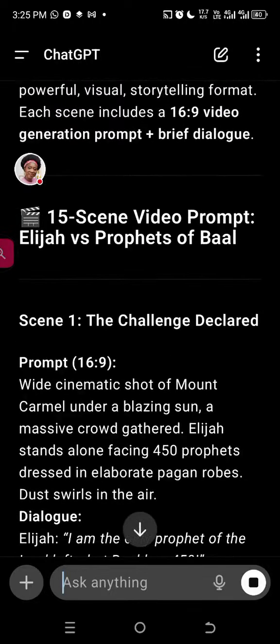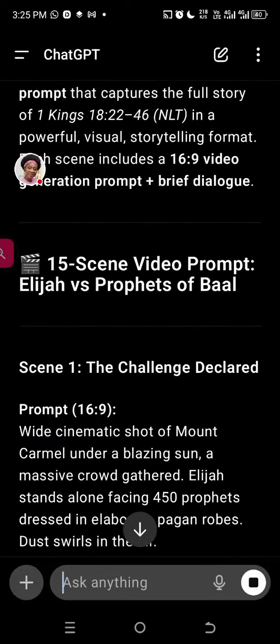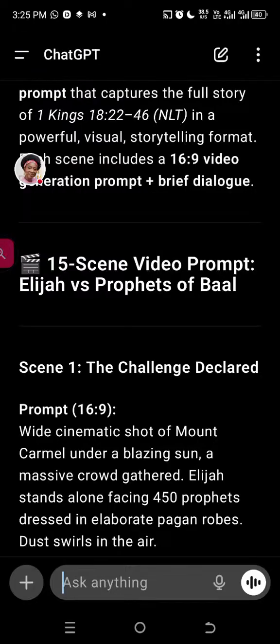So it's giving us this scene, the challenge. Okay, interesting, this is looking interesting, right? But I just wanted it to finish. I actually want to add 3D. I want it to look animated. We could actually try both out and see how they look. What do you think? Let's see how that goes.